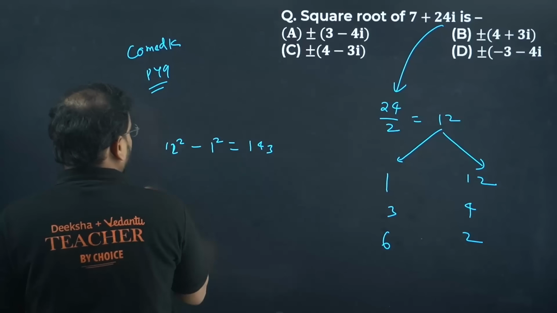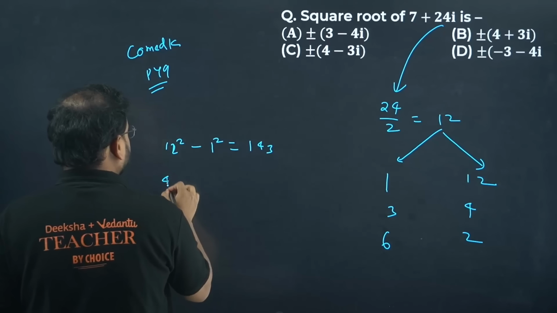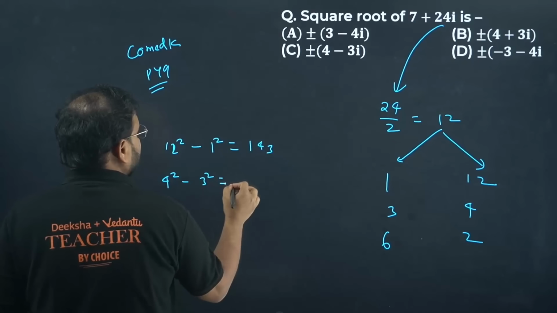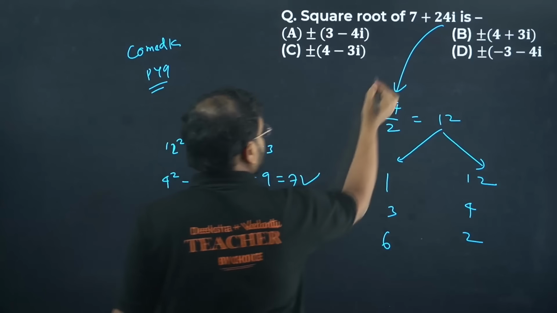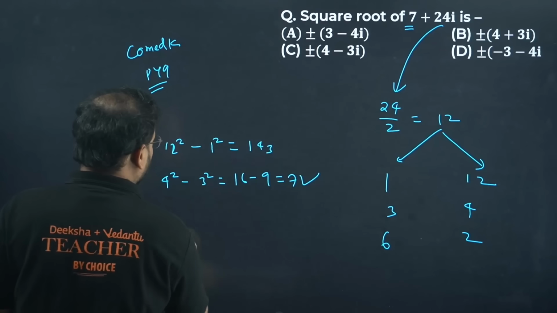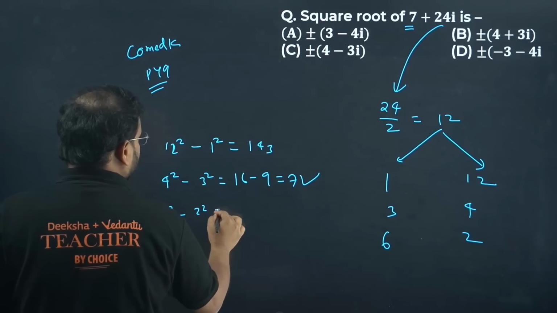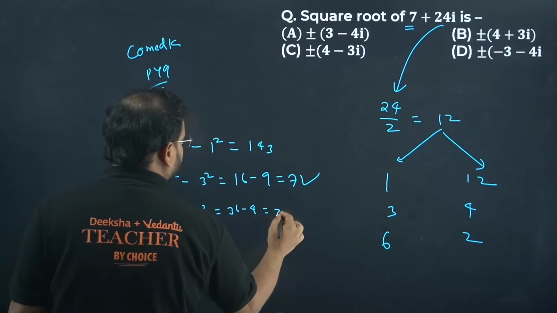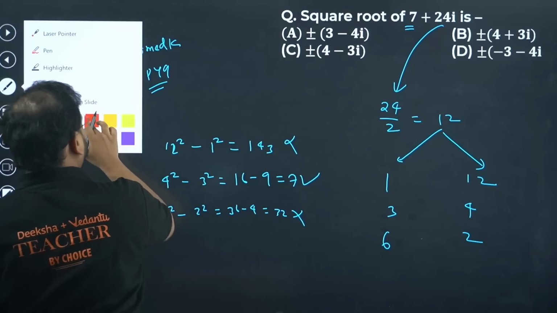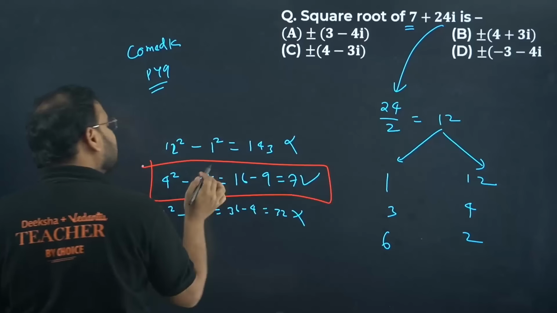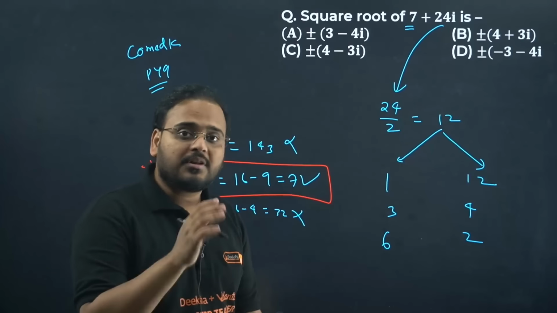Next you check. 4 square minus 3 square. How much is that? 16 minus 9. How much is that? 7. Take the other one also: 6 square minus 2 square. How much is that? 36 minus 4, so 32. Not possible. So take that particular pair whose difference of squares gives you the first term.